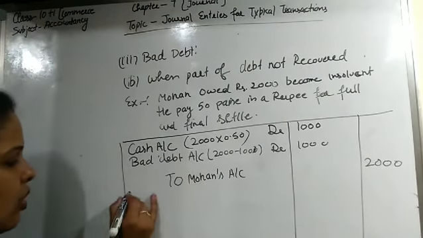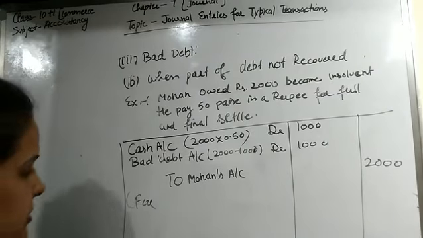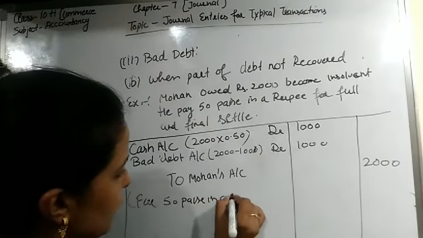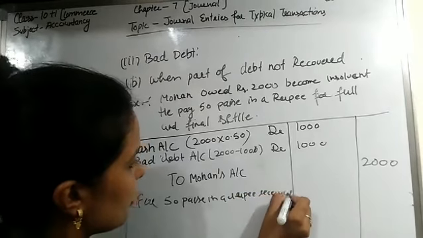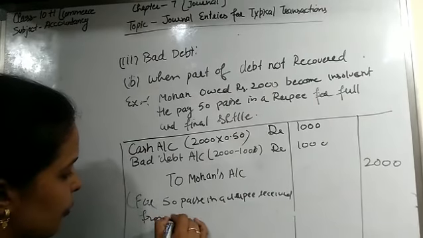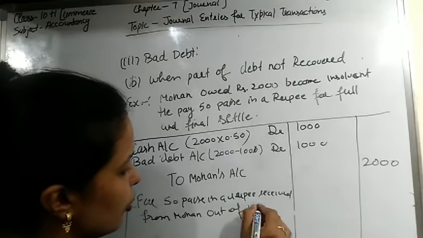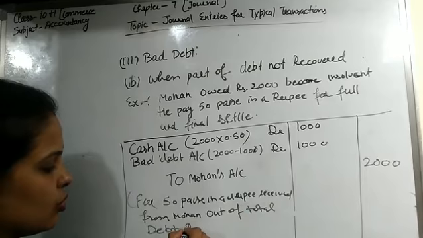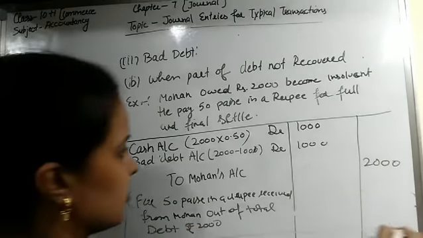And to Mohan's account, and the narration is: for 50 paise in a rupee received from Mohan, out of total debt rupees 2000. Clear, students?